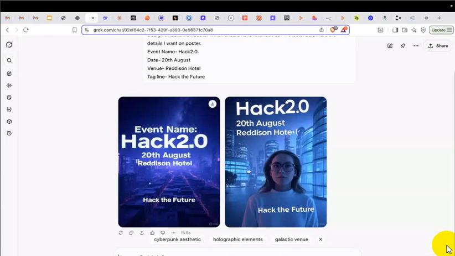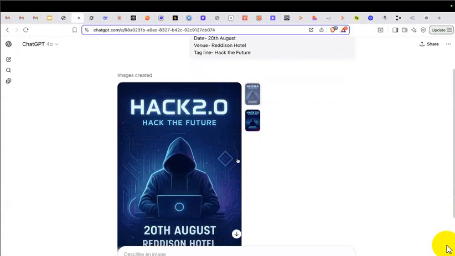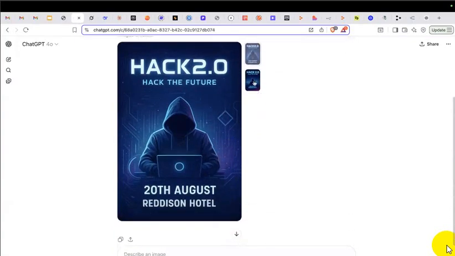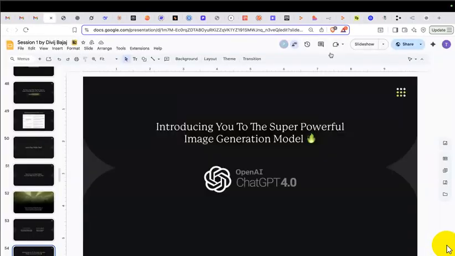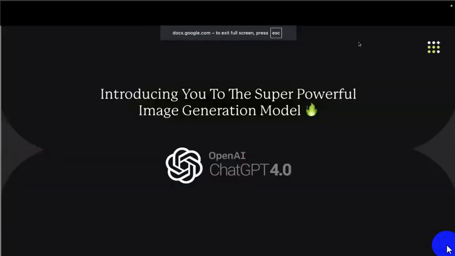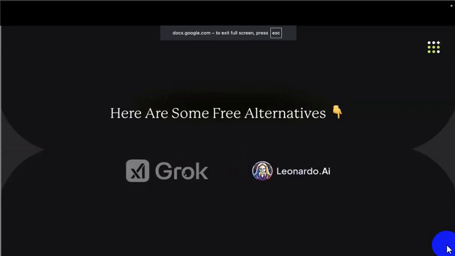But aesthetics wise, it doesn't look good if I compare this with my other output. You can clearly see that it is much more futuristic and perfectly aligned to my input. I can use both images, by the way; both are perfectly aligned and ready to use. Okay, perfect. So now we are done with the image one. There are a lot of other tools. Grok, I already showed you free alternatives. Grok is absolutely free. Leonardo.ai is also one.